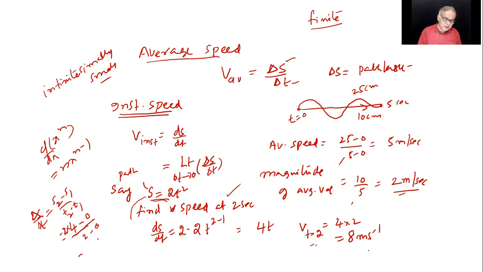So this is 8 by 2, which is 4 meters per second. The instantaneous speed is 8. The average speed is 4. Instantaneous speed at 2 is 8. Average speed between 2 and 0 is 4. Do all that and you may ask a question. I'm showing it with the simplest of examples.